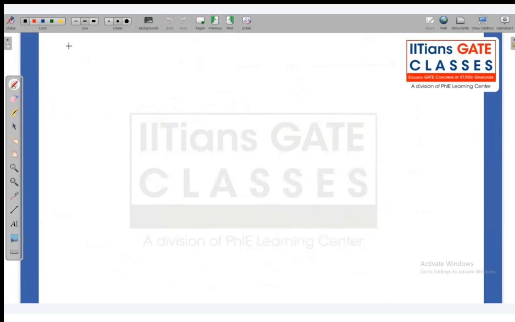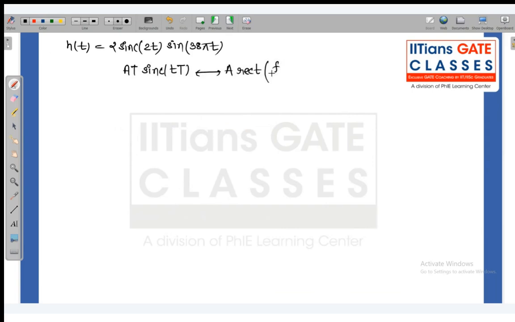Okay, let me write over here. H of t will become now 2 sinc 2t sine 38 pi t. So now what is the Fourier transform of this rectangular? So we know that a sinc t into capital T has the Fourier transform a rectangular f upon t. So if I use this particular property, then according to this, my rectangular pulse will become,